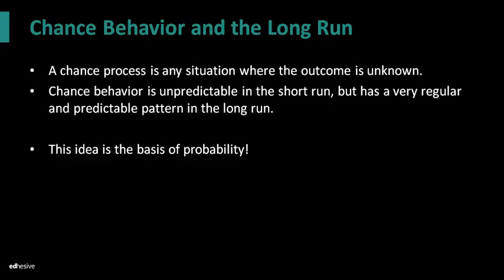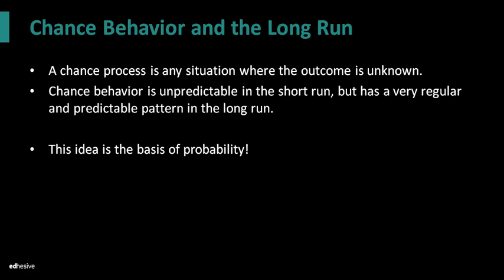So the first thing we want to talk about is chance behavior in the long run. Now, a chance process is any situation where the outcome is unknown. So if you could think of anything that you encounter in your daily lives where the outcome is unknown, that is considered what we call a chance process. So the process of going through something and you're not quite sure what the outcome is going to be, that's a chance process. And the cool thing that we're going to learn here is that chance behavior is unpredictable in the short run, but it is a very regular and predictable pattern in the long run.